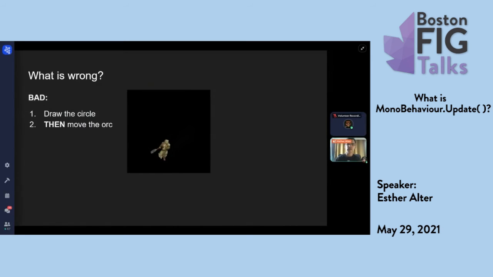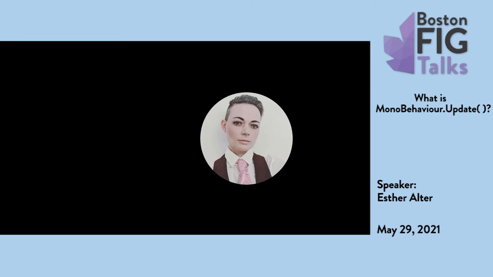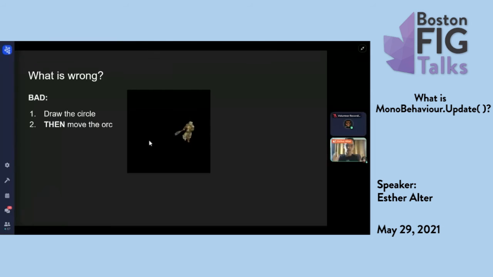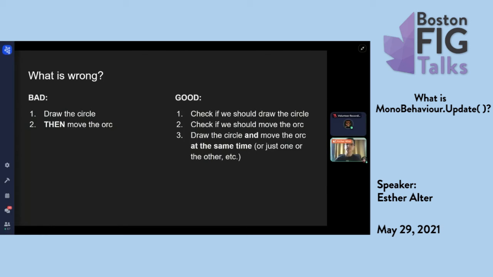To define the issue more stringently, the problem is that these are sequential actions. First, the circle is drawn and shrunk, that whole animation occurs, and then the orc animation occurs. These are sequential actions having received the same event. What I want to happen is to check to see if we should draw the circle, check to see if we should move the orc, and then draw the circle and move the orc accordingly, depending on what the state is.